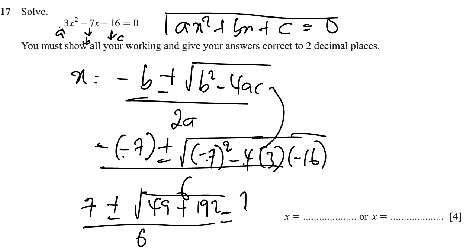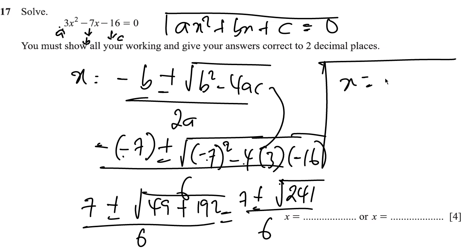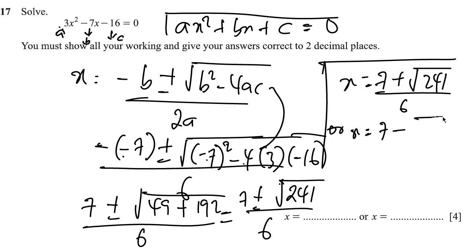So that's going to be 7 plus or minus the square root of 49 plus 192, which is going to be equal to 241, then all over 6. So x is going to be equal to 7 plus the square root of 241 divided by 6, or x is equal to 7 minus the square root of 241 divided by 6.